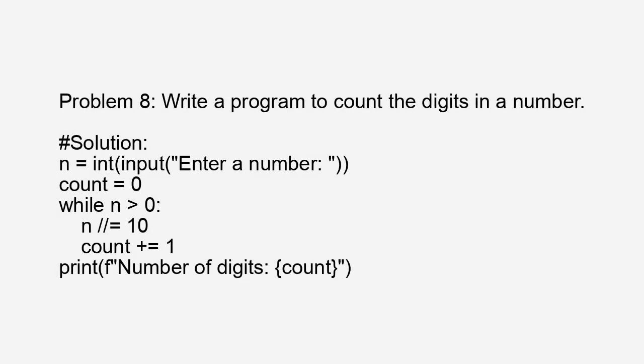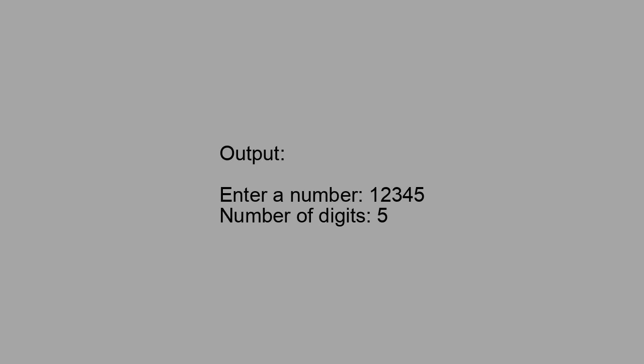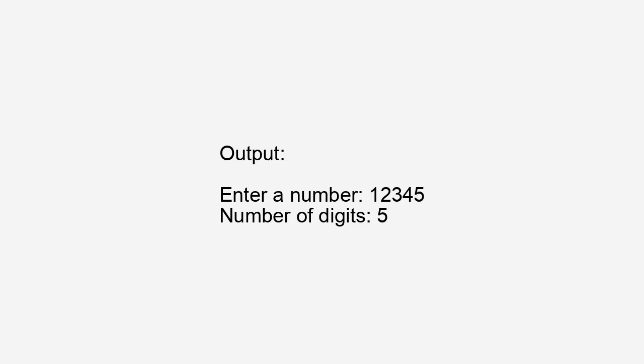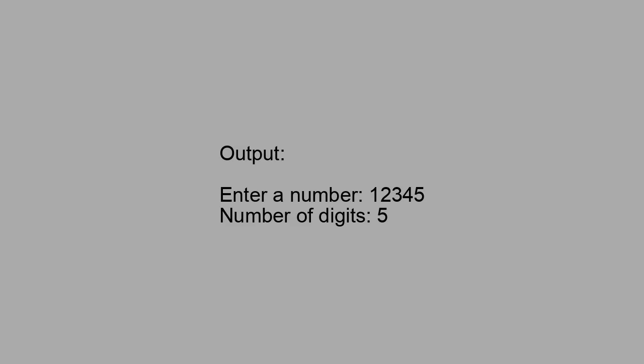Problem 8. Write a program to count the digits in a number. # Solution: n = int(input('Enter a number: ')). count = 0. while n > 0: n //= 10, count += 1. print(f'Number of digits: {count}'). Output: Enter a number: 12,345. Number of digits: 5.